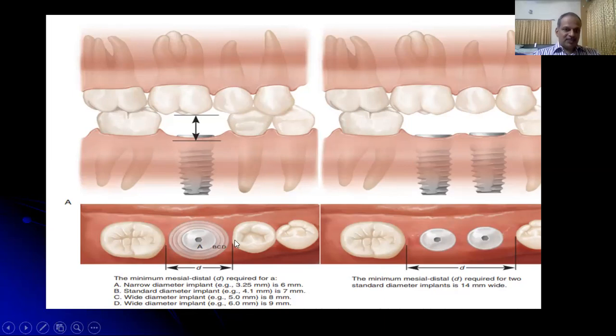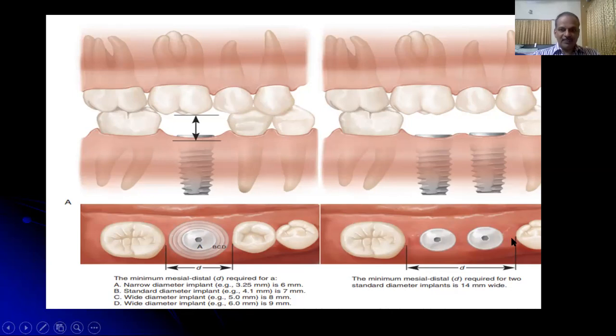The minimum mesiodistal width required for placing a standard diameter implant is about 7 millimeters. That is, whenever there is 7 millimeters of mesiodistal space present, one standard diameter implant of about 4 millimeters can be placed. If the mesiodistal space is less, about 6 millimeters, a narrow diameter implant of about 3.25 millimeters can be placed. Or if the mesiodistal width is wider, about 8 to 9 millimeters, a 5 or 6 millimeter wide diameter implant can be placed.